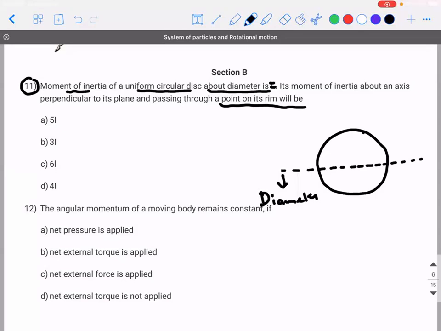It is I. So you need to find the moment of inertia of the same disk which is revolving about which axis? About an axis perpendicular to the plane and passing through a point on its rim. That is, it is passing through this point and it is, let's say, into the plane. So how to calculate this, guys? It's not a simple problem. You need to follow 2 steps, but I want you people to let me know what are all the theorems that come to your mind that we can apply.